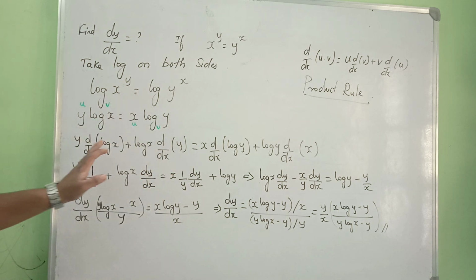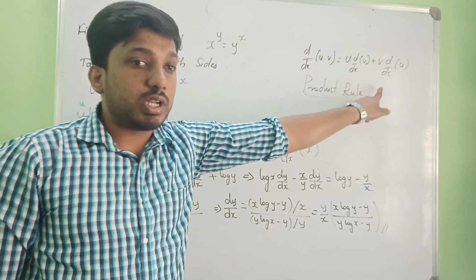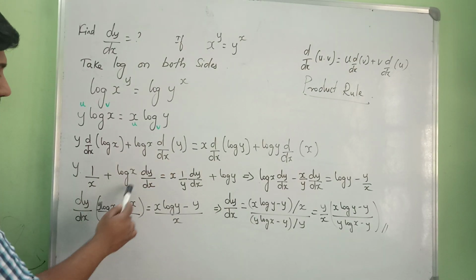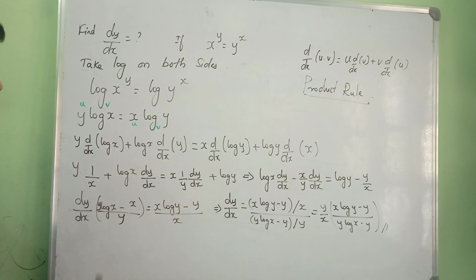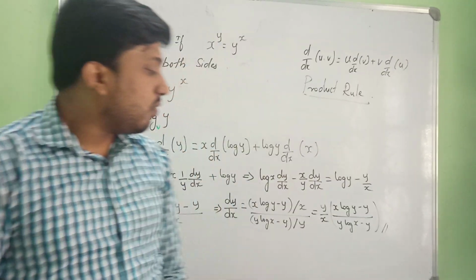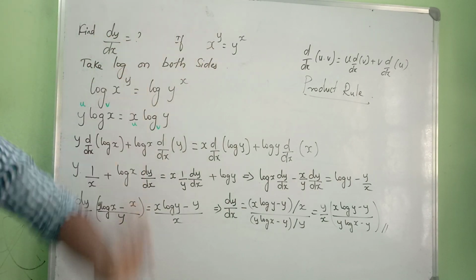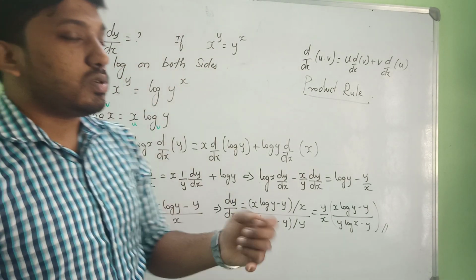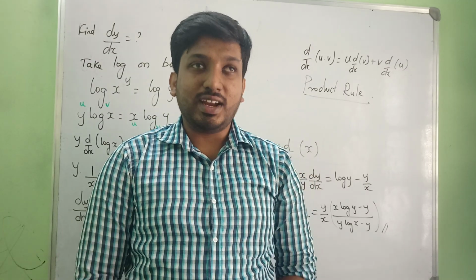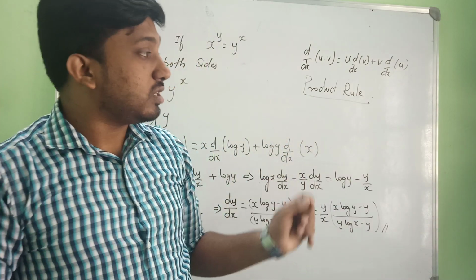Again the product rule we used. So u into v is u into derivative of v plus v into derivative of u. We are going to substitute there and start differentiating, equating it and simplifying. We'll be getting this: y by x into x log y minus y by y log x minus x is the dy by dx of this function, that is x to the power of y is equal to y to the power of x. I hope you are enjoying. It is as easy as that. Just observe carefully, understand the basics and how the derivative comes.